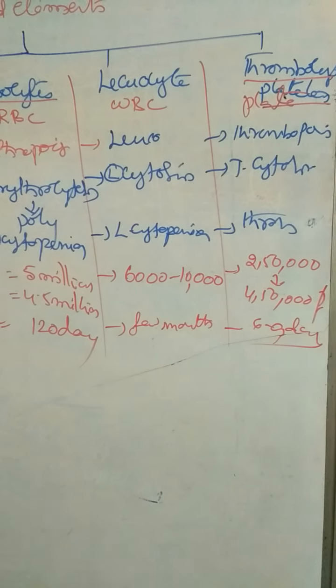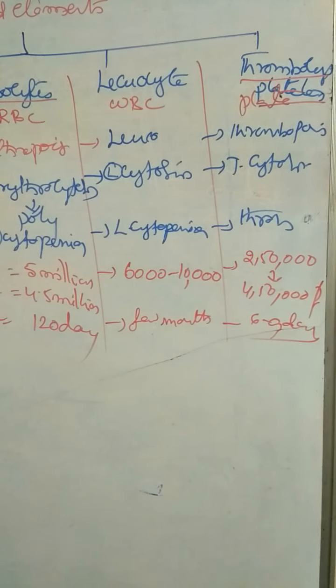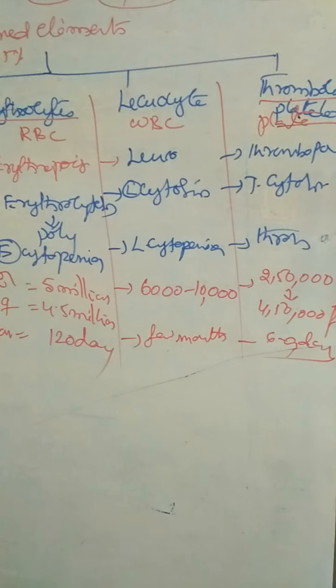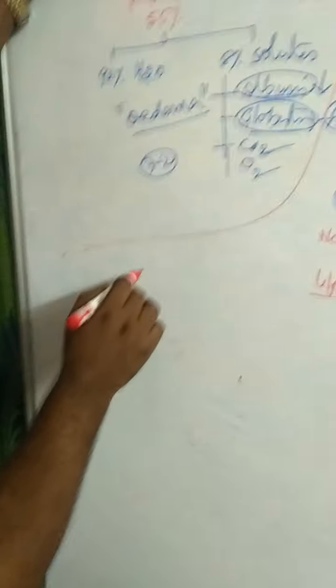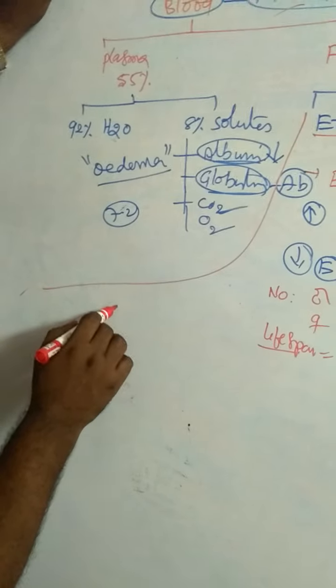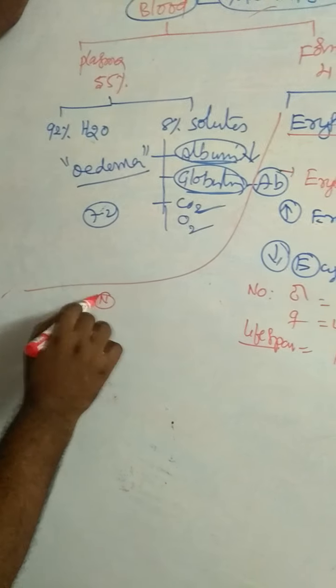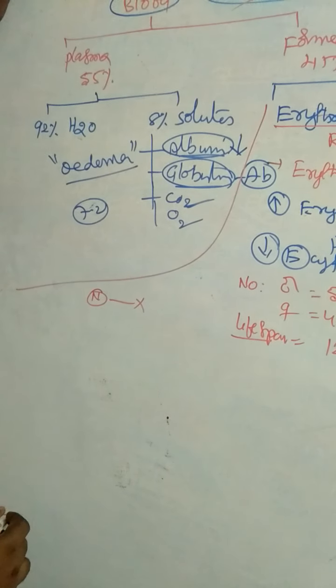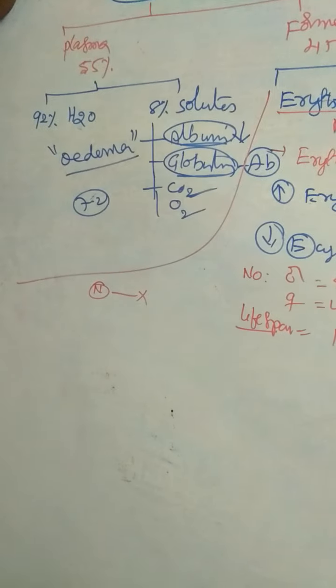That is about a comparative study of erythrocytes, leukocytes and thrombocytes. And coming to erythrocytes, in the case of mammals, erythrocytes do not contain a nucleus. So the nucleus is absent, enucleate. In some of the mammals, they contain a nucleus.